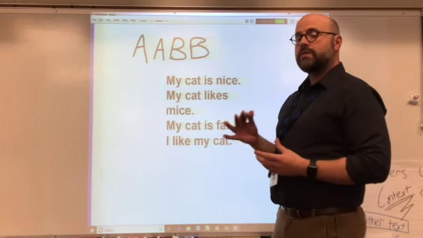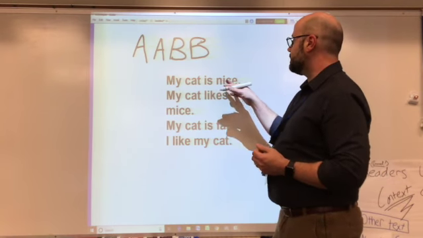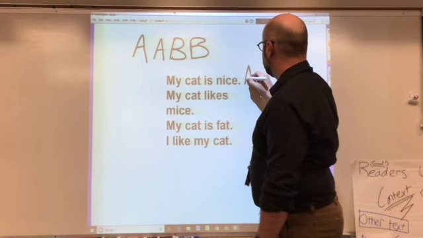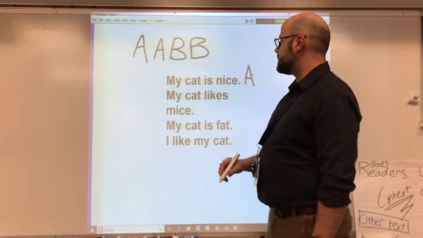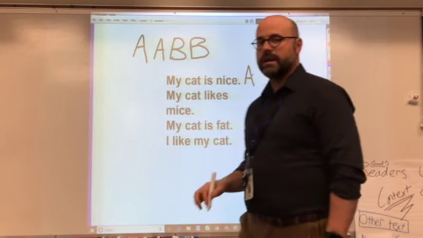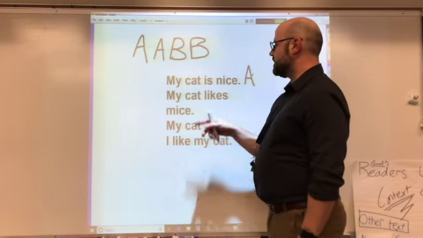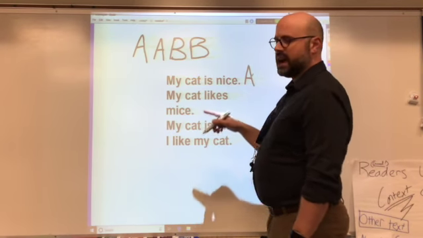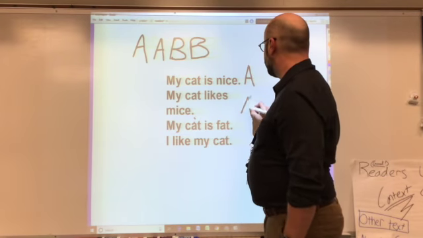Now, to determine rhyme scheme, you read the first line, and then you mark it with an A. My cat is nice. A. My cat likes mice. Well, the end of that line, because you can tell it's the end of a line because it's got a period there. My cat likes mice. Does that have the same end sound as nice? Nice and mice? Yeah, it does. So that would get a capital A.